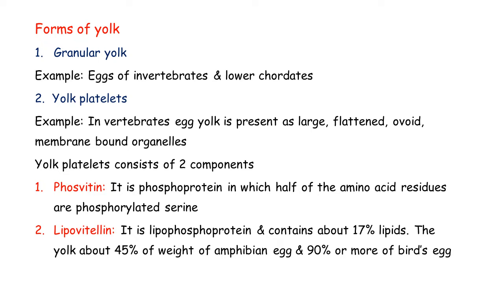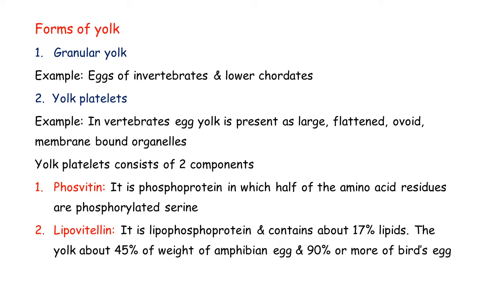So yolk platelets consist of primarily two components. One is phosvitin, another is lipovitellin. Phosvitin is a phosphoprotein, and about half of the amino acid residues in phosvitin are phosphorylated serine. So phosphorylated serine is dominant here in the phosvitin.